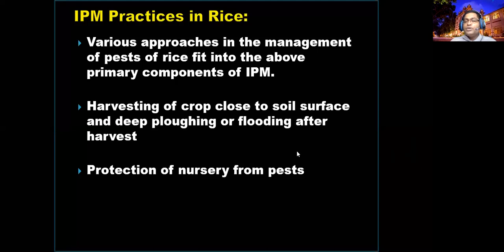So you have to monitor closely, just at the time of transplanting, just before moving the seedlings to the main field. You have to clip off all the leaves to minimize thrips, because thrips will be there in the top portion. If you don't want to clip off, what you can do is wipe out the thrips using wetted cloths. And if you find any egg masses of the yellow stem borer, you can clip them off and burn them.